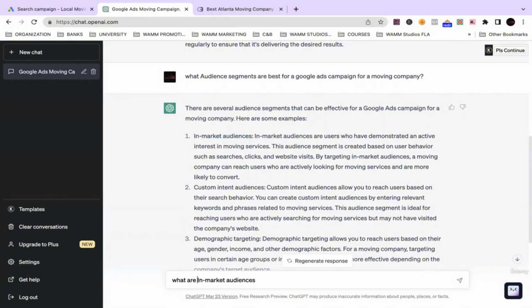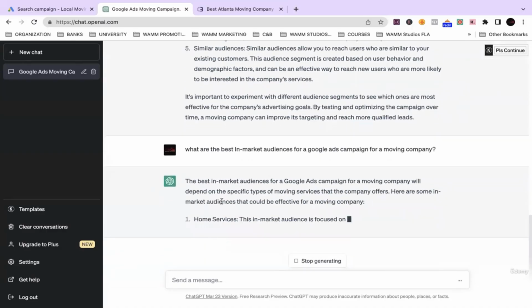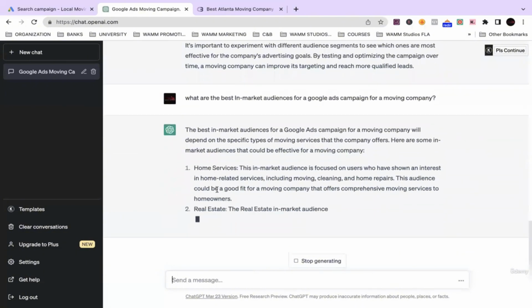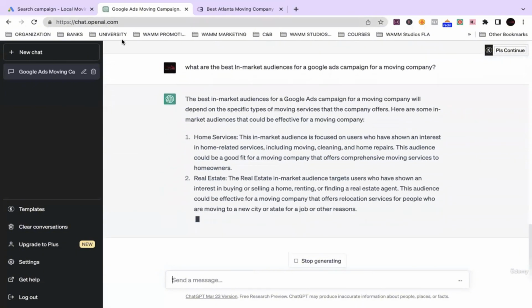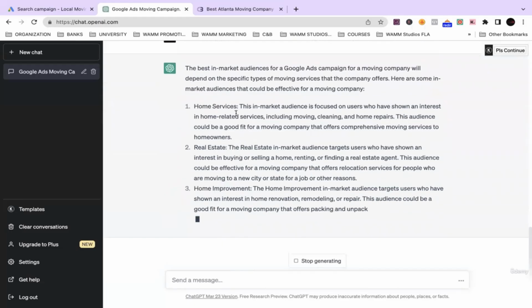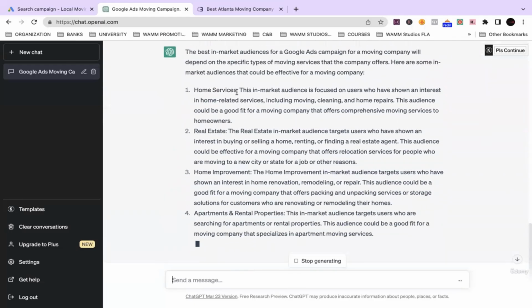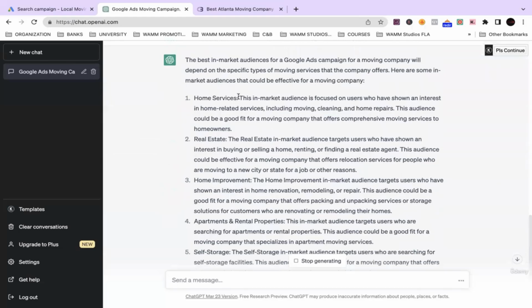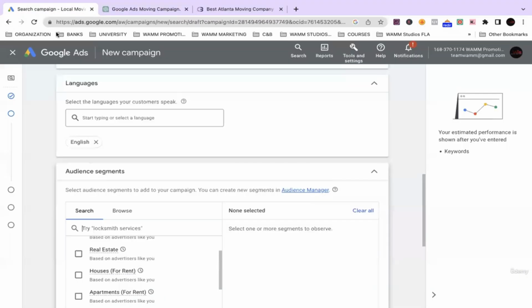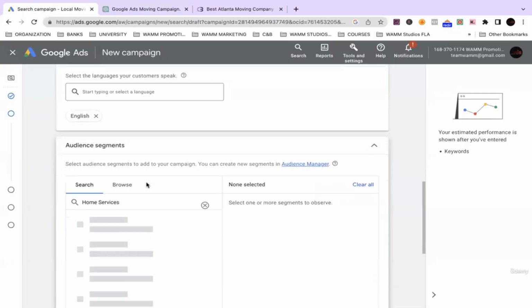What are the best in-market audiences for a Google Ads campaign for a moving company? Wow. So this is pretty much giving us the words, the phrases that we should choose for our company. Moving, home services. All right, so let's copy and paste and see what pops up.